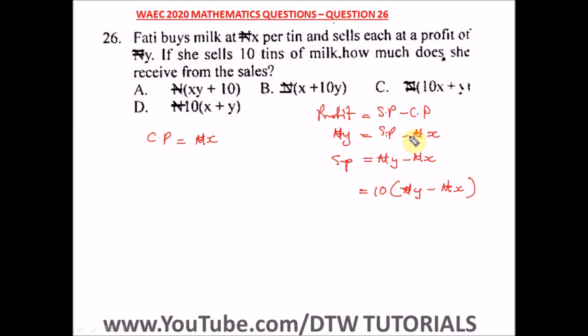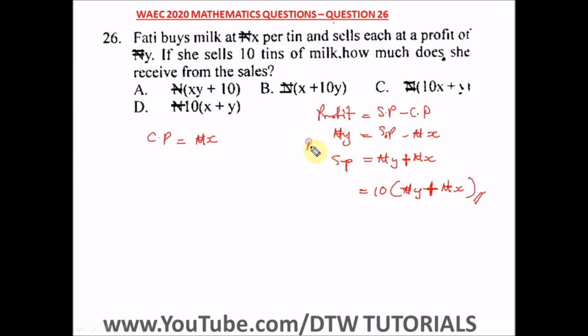Oh, sorry, remember when we take this negative to this side, we have a positive. So this should be a positive. This is the right answer. Sorry for that error. Remember I didn't solve this beforehand, that's why I think I missed it. From here, what I just did was I kept SP here and took the minus X naira to this side. And when you take a negative to the other side, you have a positive.